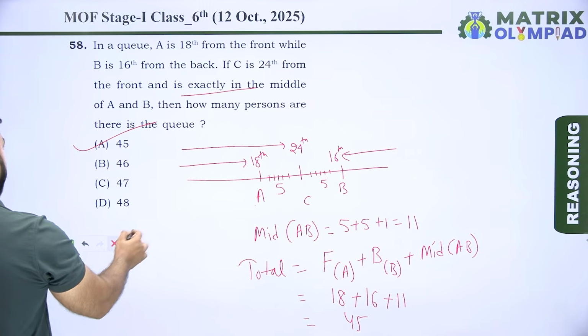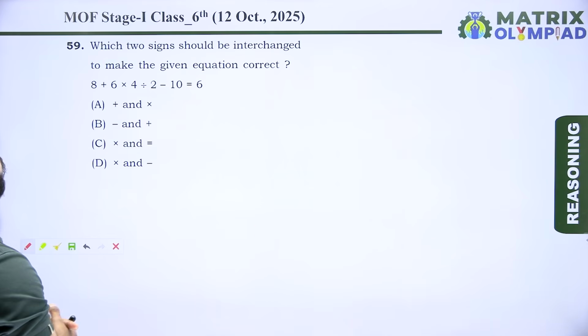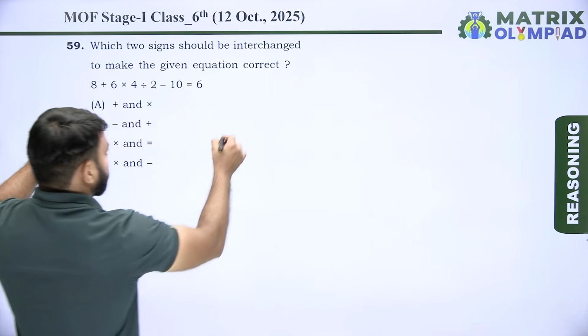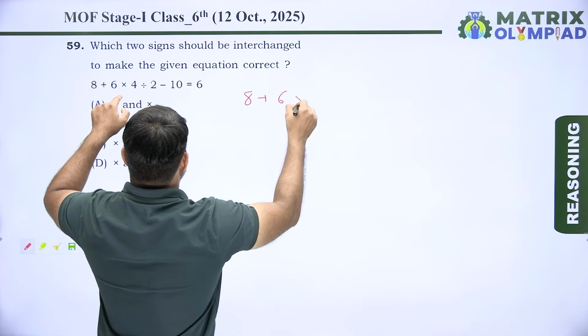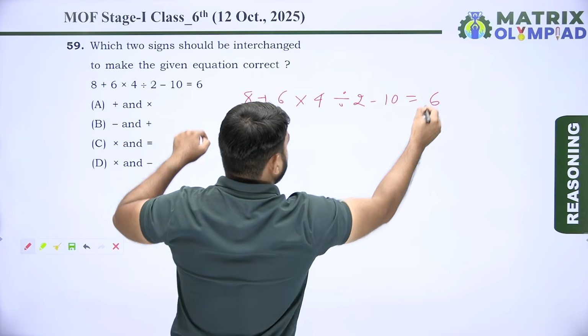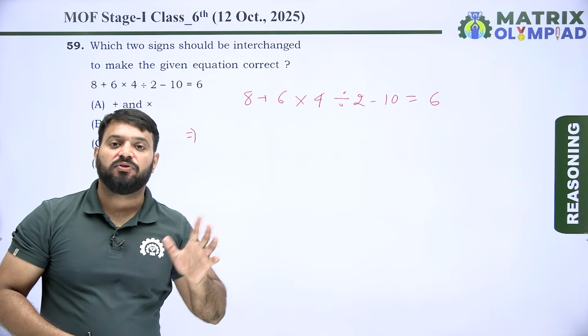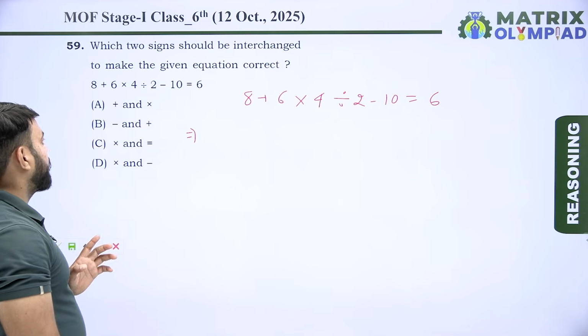Let's move on to the next question. Now the next question is question number 59. Which two signs should be interchanged to make the given equation correct? The equation is 8 plus 6 multiplied by 4 divided by 2 minus 10 is equal to 6. In these questions, take the options one by one and check which one will follow correctly.